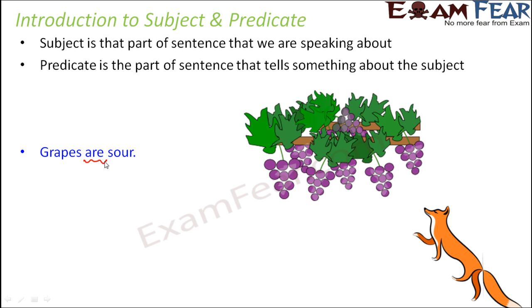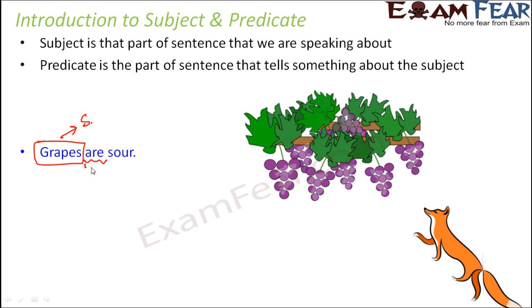Now it would not be who because we are not talking about a person. If you say what are sour, something of that sort. So basically, if you want to ask what is that thing which is sour, the answer would be grapes, right? So that means grapes in this case represent the subject. So here again you see grapes represent a thing, right? And it is the subject.